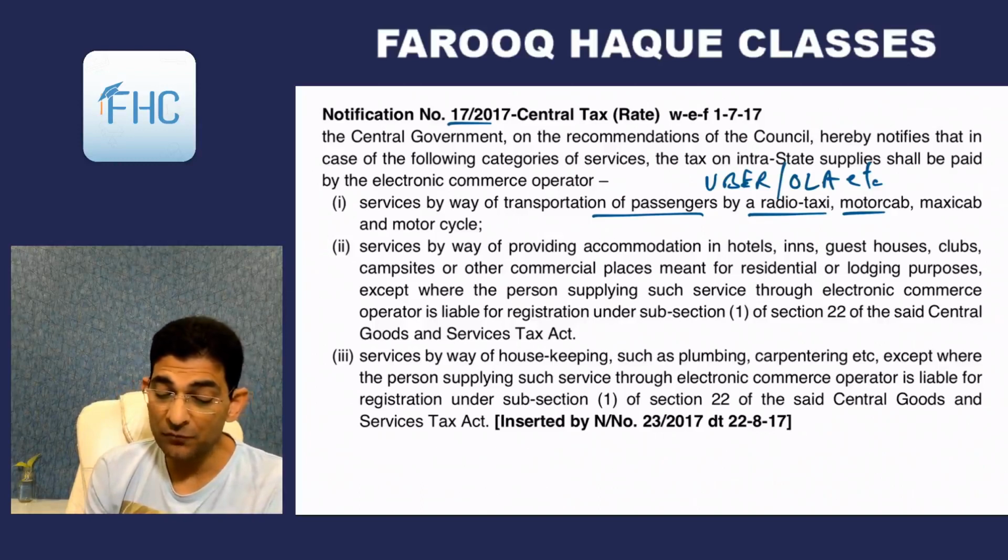Then services by way of providing accommodation in hotels, inns, guest houses, clubs, campsites and other commercial places meant for residential or lodging purposes. So which websites will come here?